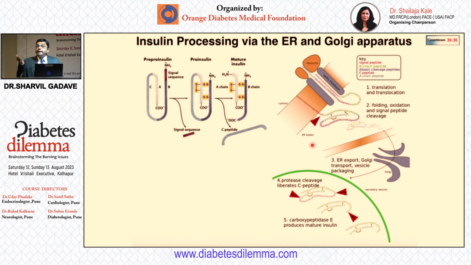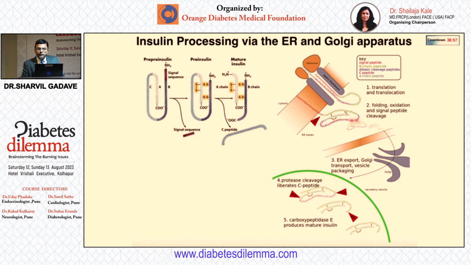What about insulin synthesis? Now we know that this is pre-proinsulin, then there is formation of proinsulin, then the formation of mature insulin. Now what is the first step? The first step is the ribosome here. So from the mRNA, it produces pre-proinsulin. Then the ribosomes push this pre-proinsulin into the rough endoplasmic reticulum. So we know that the rough endoplasmic reticulum has an inside and outside. So it will push it inside here. So that completes two steps, translation and translocation.